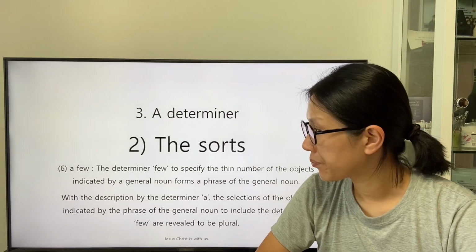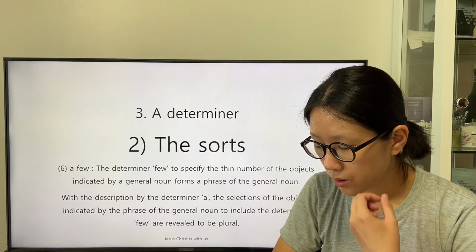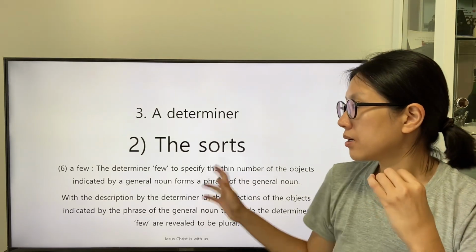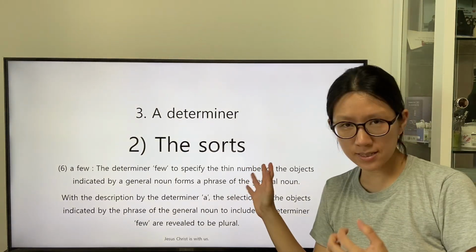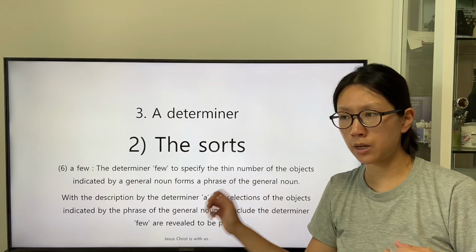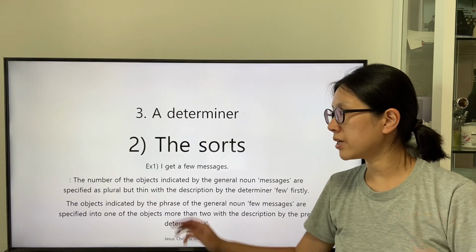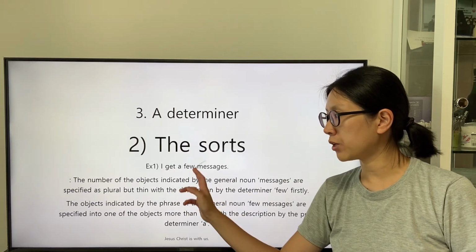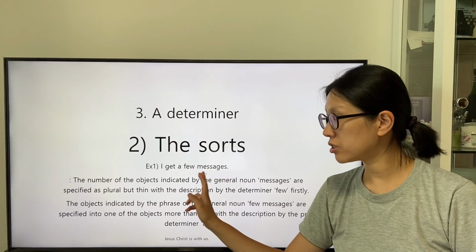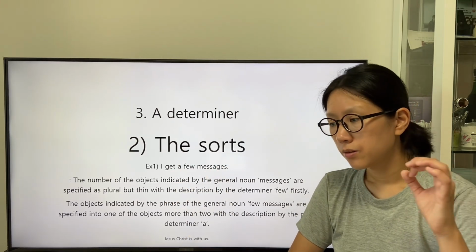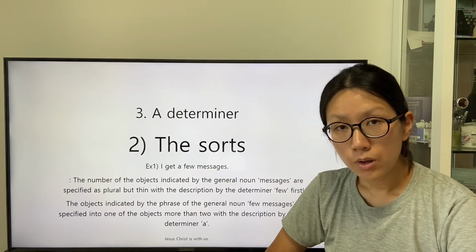And this description is about understanding the phrase of the general noun messages whose groups are plural.